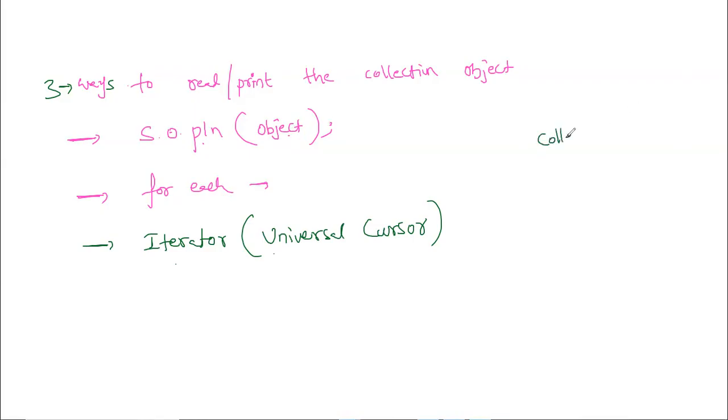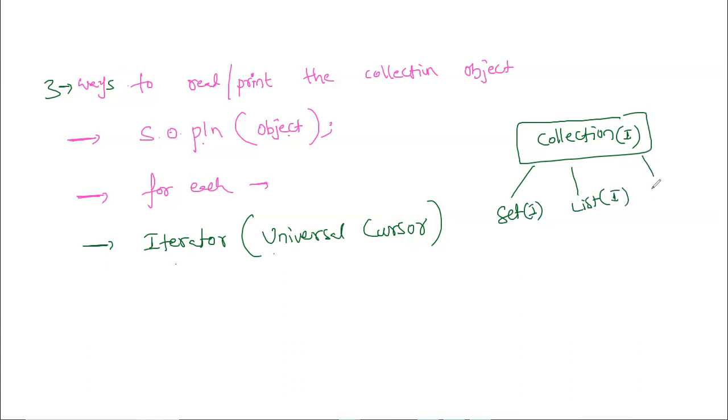Therefore, in the Collection interface hierarchy, we discussed previously that Collection is the topmost, and then Set is one interface, and then List and all that story we are aware of. I'm writing only these: Set and List, and then followed by Queue. So in this hierarchy of interfaces, there is a topmost even before Collection. That's nothing but Iterator. Iterator is one interface. This is one more point to remember.